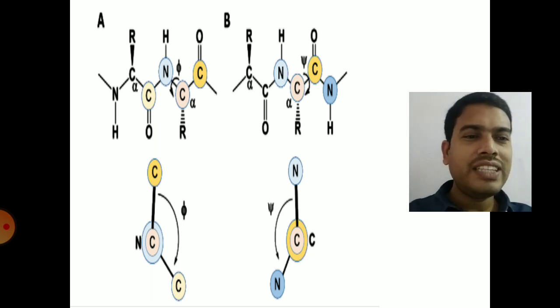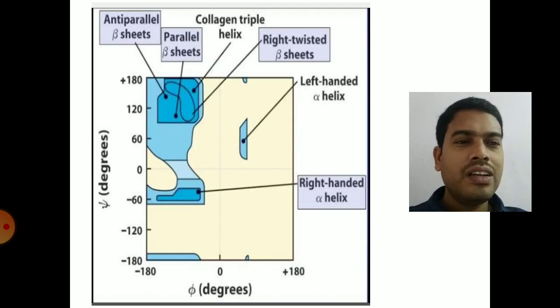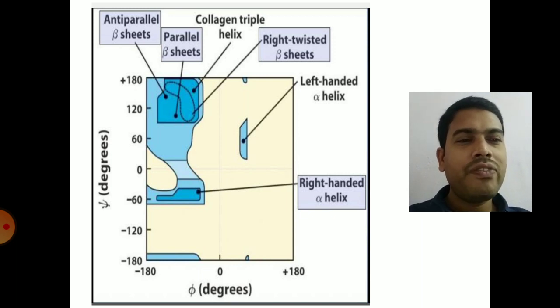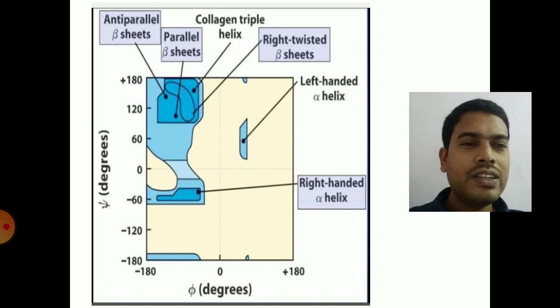Based on these phi and psi values, Professor Ramachandran created a plot called the Ramachandran plot. These phi and psi rotation values vary with the type of structure of the protein. With the help of this Ramachandran plot, Professor Ramachandran has given the psi and phi values for different structures of proteins.